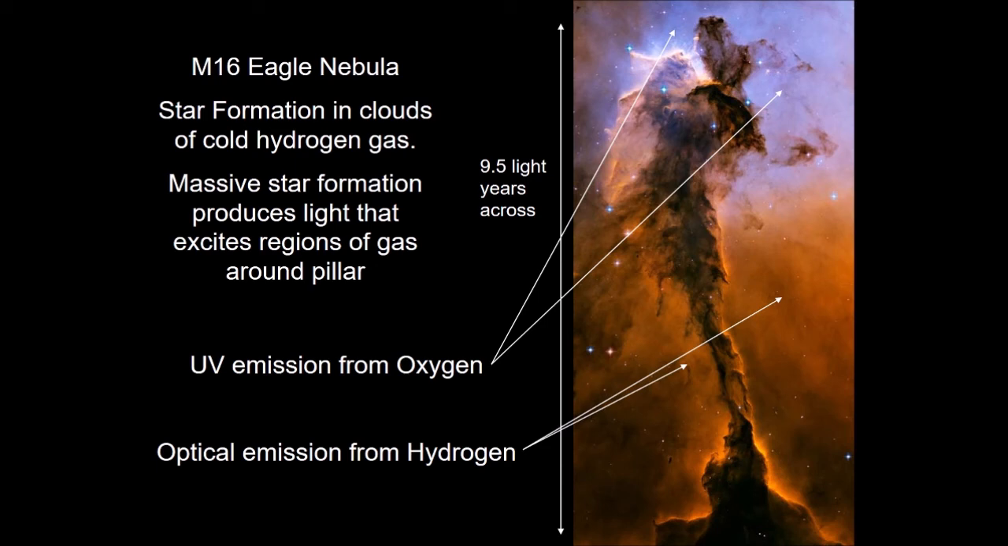We can see where the gas is located by the optical emission from hydrogen. That's all the red color. The problem with that, though, is that you can't tell what's going on. It's not clear where the stars are, because there are a bunch of stars forming here. So we switch to the ultraviolet and take another image.